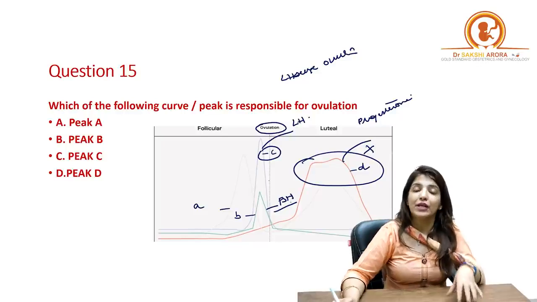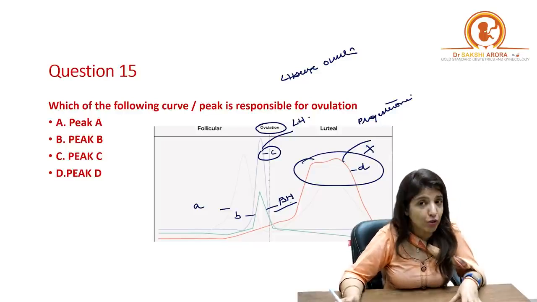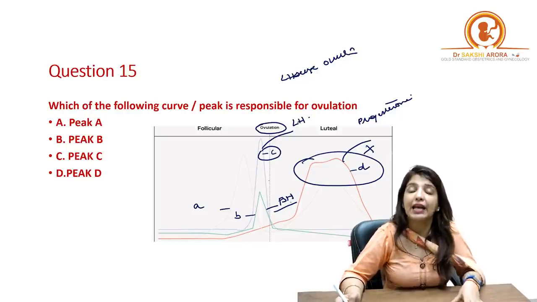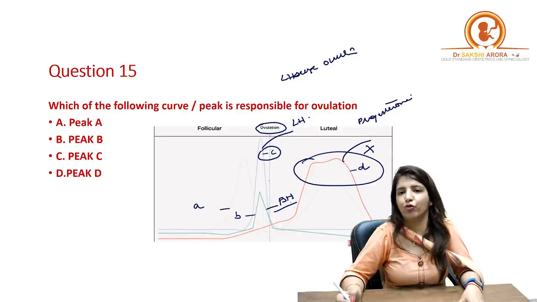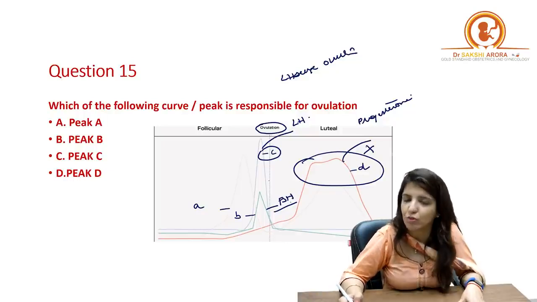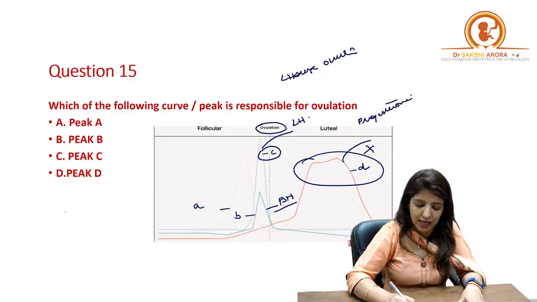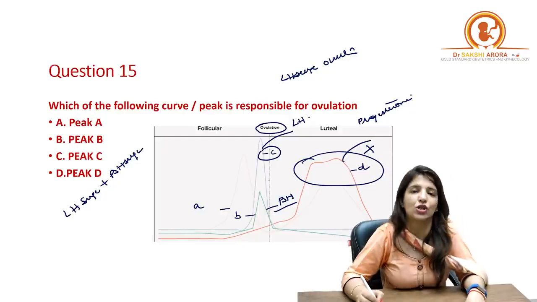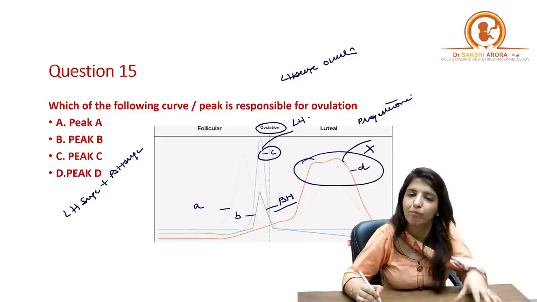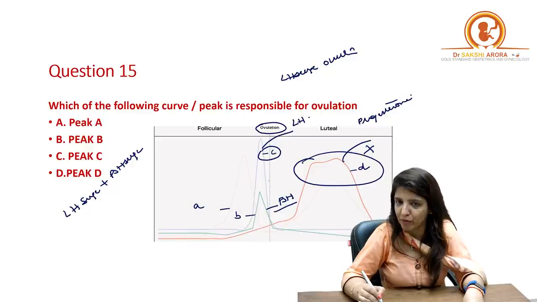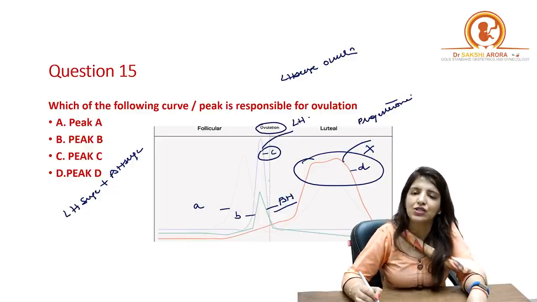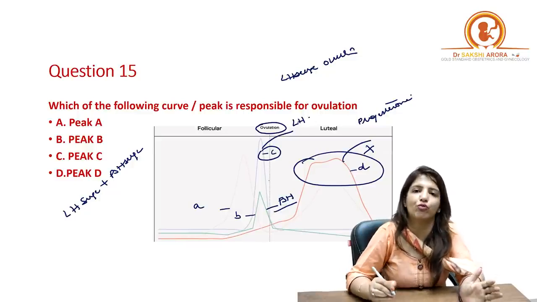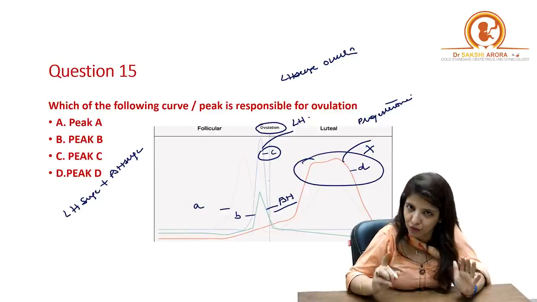So this brings us to a point where I am going to tell you that yes, LH surge is responsible for ovulation, but please remember that before ovulation there is LH surge plus FSH surge. So it is not just the LH surge which is happening before ovulation. Both LH and FSH surge happen before ovulation, but the LH surge is the one which is responsible for ovulation, right?